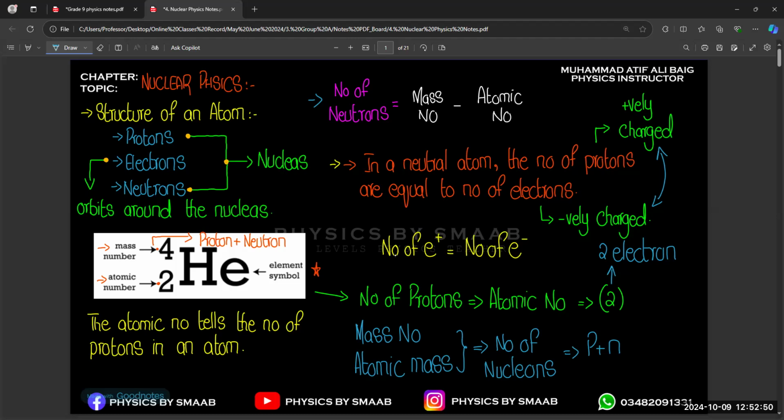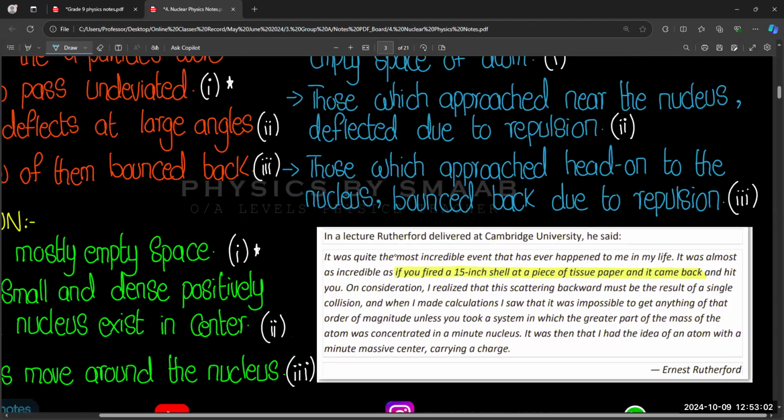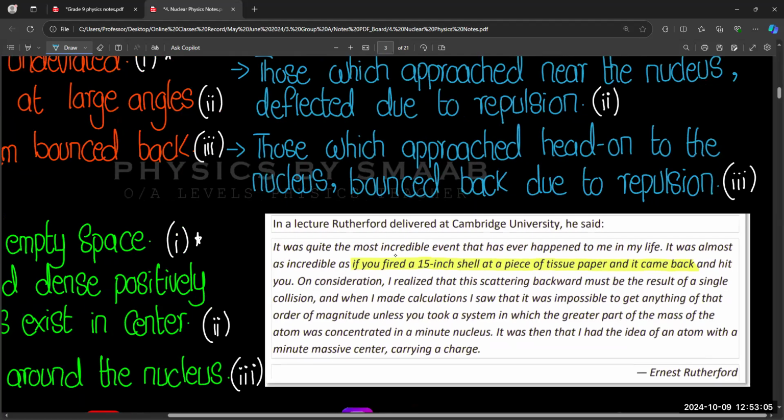Secondly, we discussed the Rutherford experiment, also called the gold foil experiment. So these are the two things we discussed. And you can see there is a statement of Rutherford attached with it. In a lecture Rutherford delivered at Cambridge University, he said, "It was quite the most incredible event that has ever happened to me in my life. It was almost as incredible as if you fired a 15-inch shell at a piece of tissue paper and it came back."